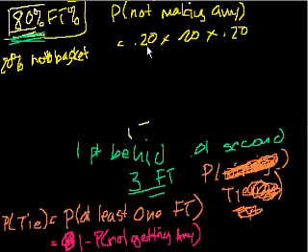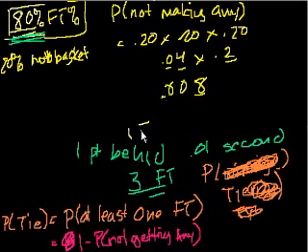And that equals what? 0.2 times 0.2 is 0.04 times 0.2. That'll be an 8, and I have 1, 2, 3 numbers behind the decimal place. So 0.008. So I have a 0.008 chance of missing all of the free throws. A percentage is just this times 100, so there's a 0.8% chance of missing all of the free throws.